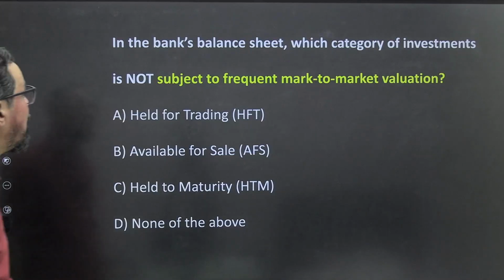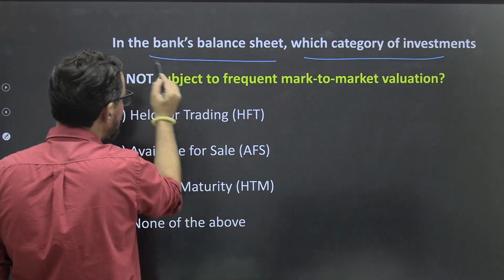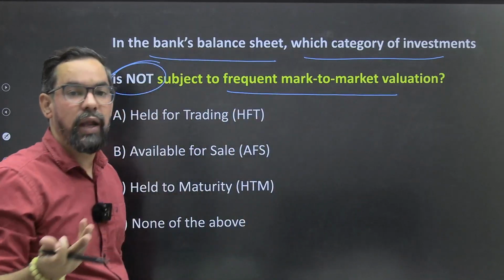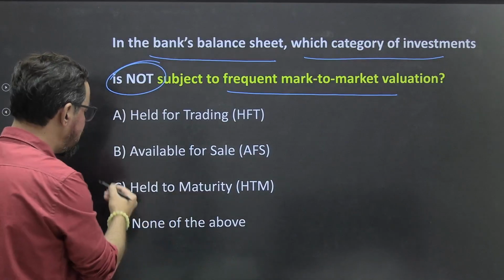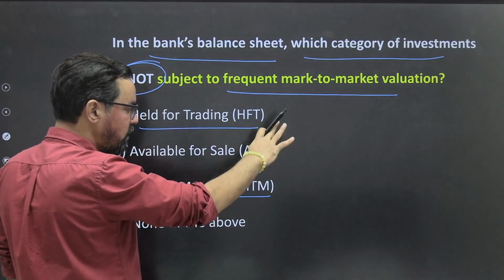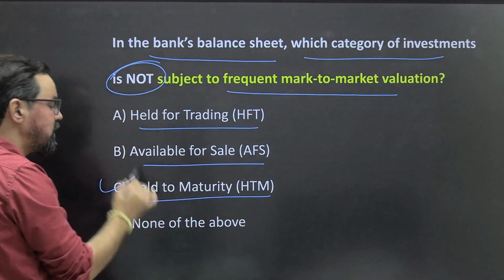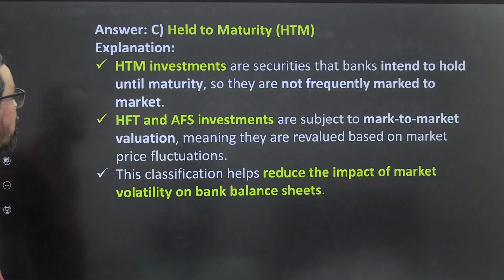Next one. In the bank balance sheet, which category of investment is not subject to frequent M2M? So which one will not be part of frequent M2M? Held to maturity, okay. Held to maturity means option C. Held for trading, what will that be? It will be M2M. This is also M2M, but this is not a subject matter of M2M, okay.